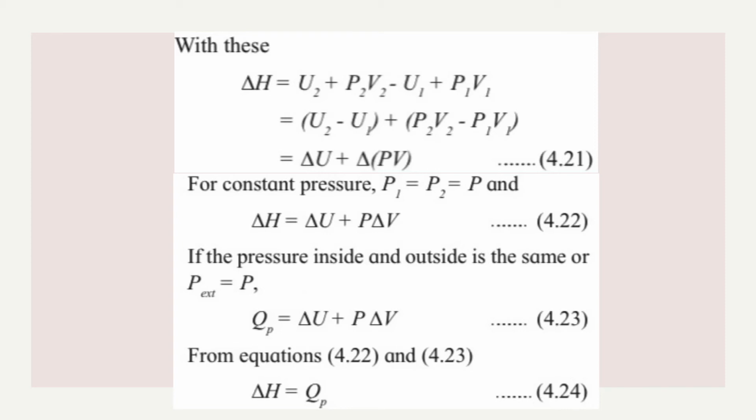Okay, now when you compare 4.22 and 4.23, you can see that the right hand side is same. Therefore, we can say the left hand side will also be same. So that's why we can write it as delta H is equal to QP. That means the change in enthalpy of a system is equal to the heat transferred from it at constant pressure. So derivation can be asked to prove that the enthalpy change is equal to the heat transferred at constant pressure. That time you have to derive till here. Okay.